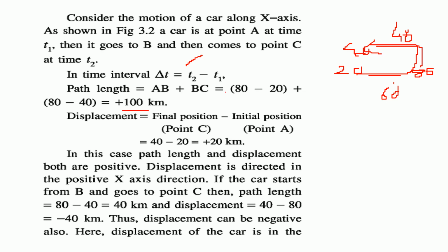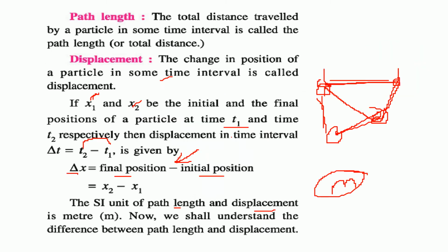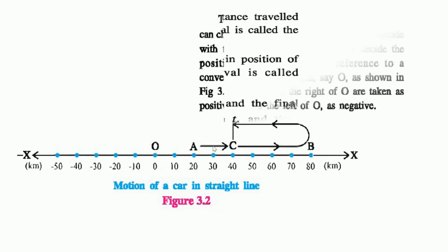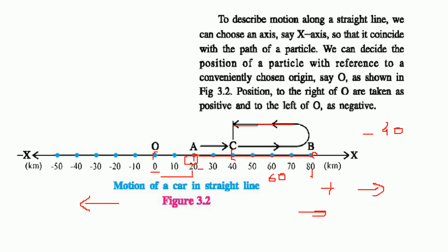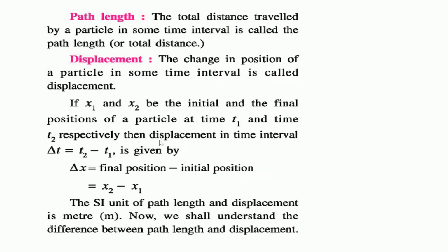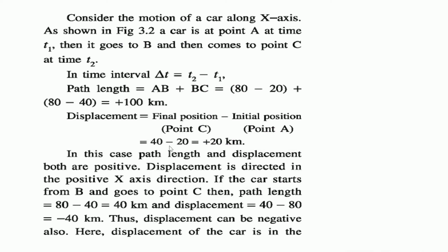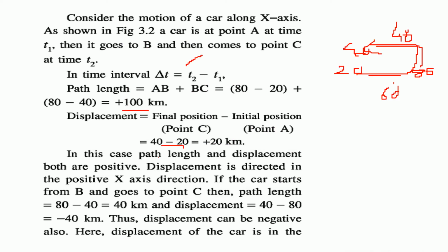But what is the displacement? I'll take you again to the diagram because displacement has to be understood. It started from A and then came back to C. So ultimately from A it started, and after moving somewhere it came back to C. So this is the only displacement. So 40 minus 20, that is a 20 kilometer displacement. So I hope you have got the idea of distance and displacement.